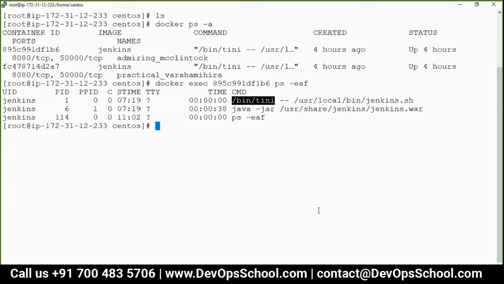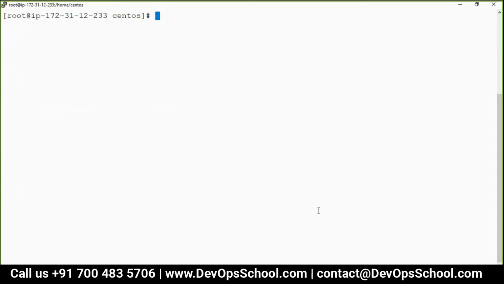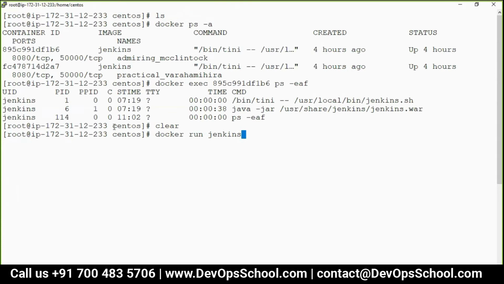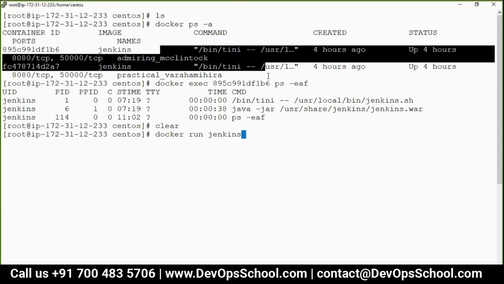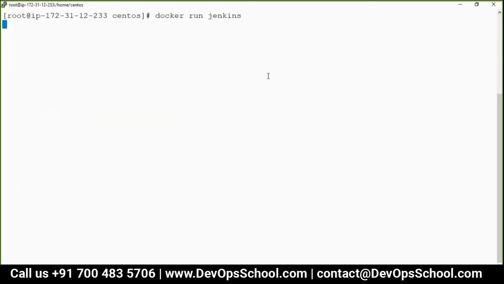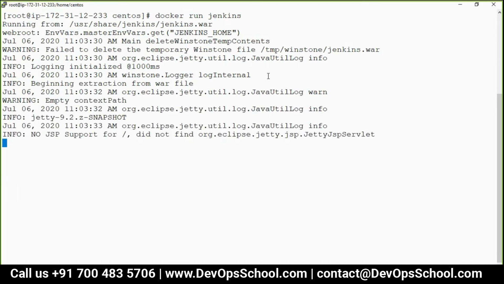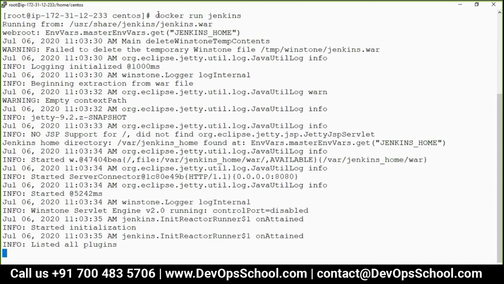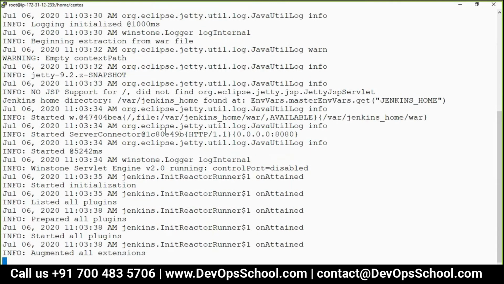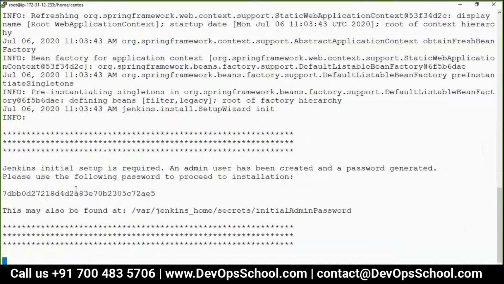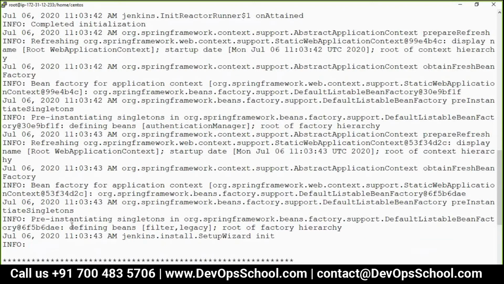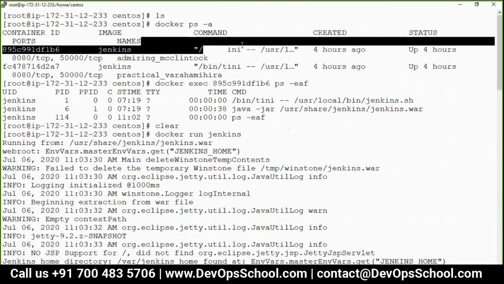Let's look at my screen here. Docker run Jenkins. And you see here, I have two containers right now, so the third container I am creating. So run always creates a container. Please remember that. Now I become Bintini. So I lost my console. I was in Bash earlier and I become that. I lost my console right now. You must be wondering, what is this? This is Bintini. So I become that guy.